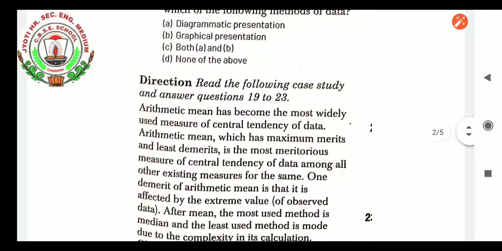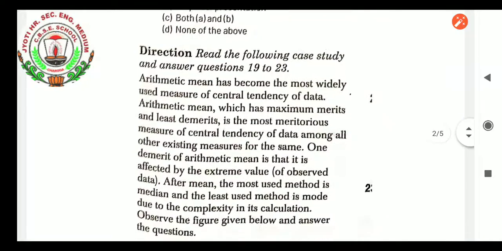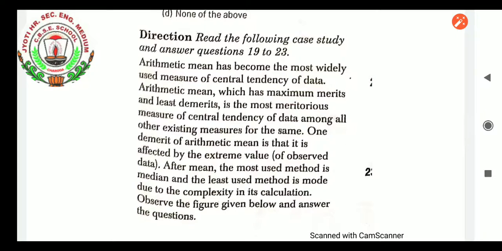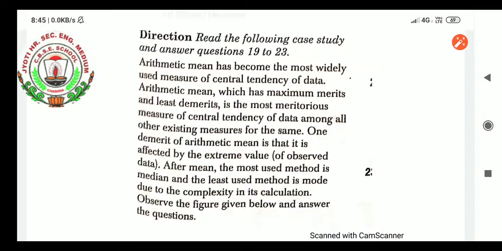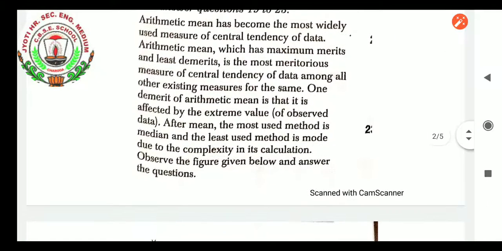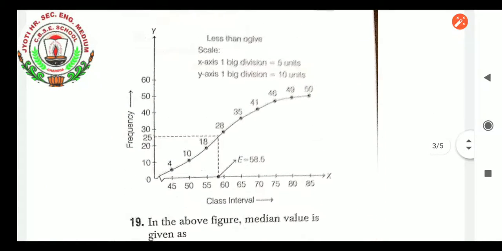Okay. Direction, read the following case study questions and answer questions 19 to 23. I think now you got the idea how the question will be asked, which type of questions will be there in the question paper, and how you have to prepare your studies related to the chapter. Okay, so here one more case based question is given before you and the explanation is needed, like a diagram is also given.